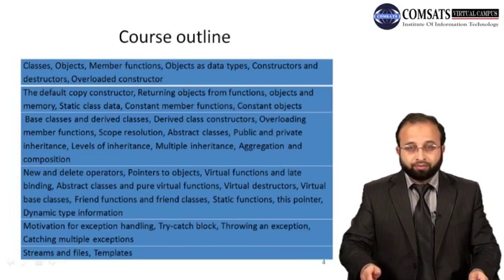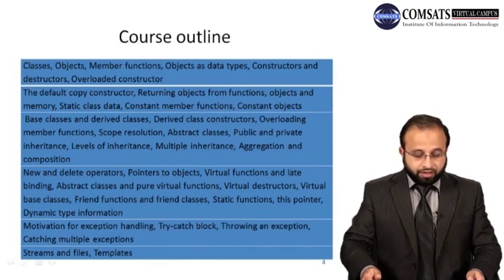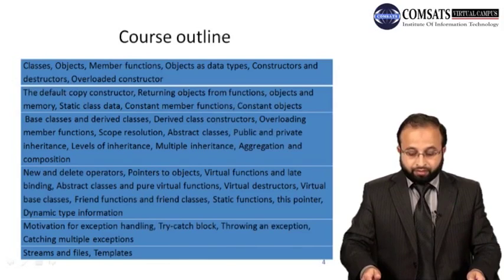So these new and delete operators are the same as the dynamic memory allocation functions we have seen in the basic programming course, the malloc function and the free function. Then pointer to objects, virtual function, late binding, abstract classes and pure virtual function, virtual destructor, virtual base class, friend function and friend classes, static function, this pointer and dynamic memory allocation.